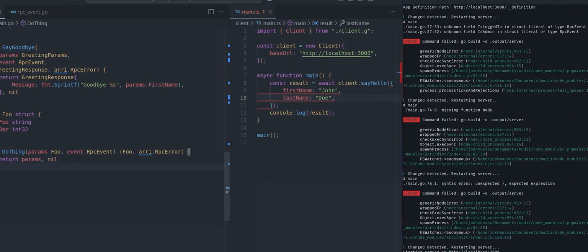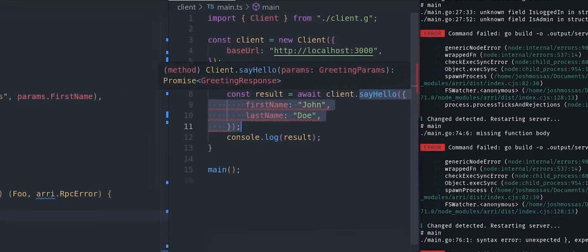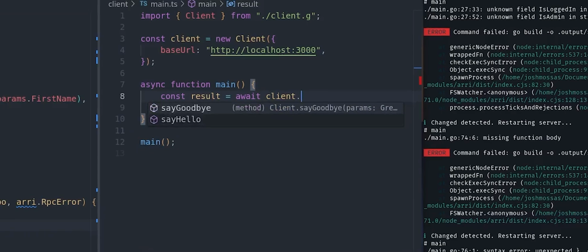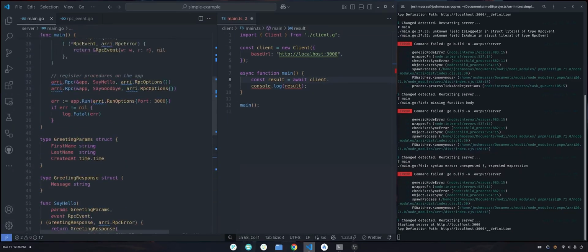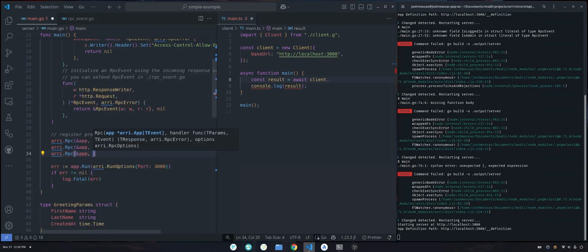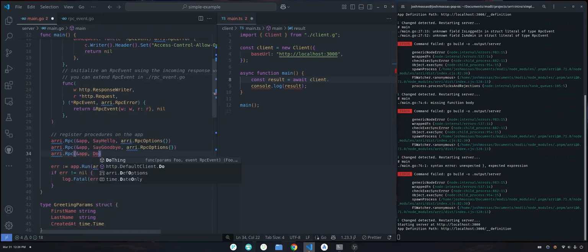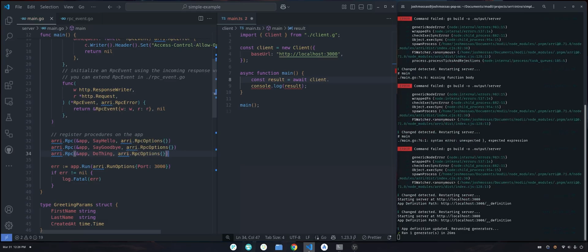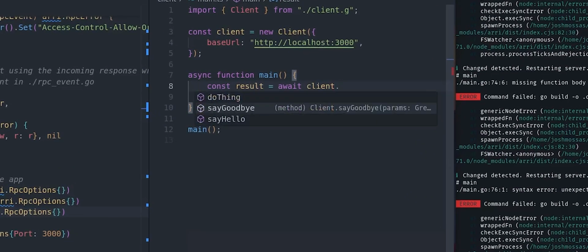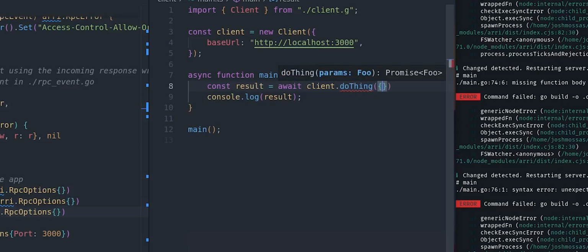Now, the last thing you need to do is, if I go to my client, you'll see that I still don't have access to do thing. That is not available yet. And the reason why is because you need to actually register it on the app. So app, and I'm just going to do thing. And now if we check our client, you'll see that now do thing is an available procedure.